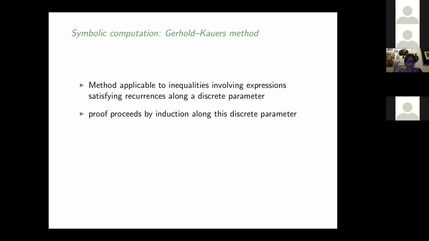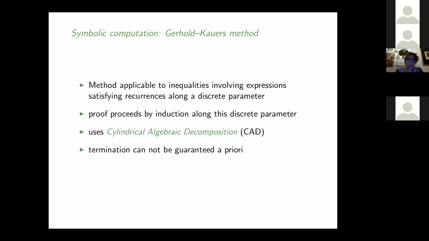The basic proof idea, and we will look at an example in a moment, proceeds by induction along this discrete parameter. In the end, it uses cylindrical algebraic decomposition, so quantifier elimination. This is also part of the reason why this method is computationally very expensive. This lies within here, and something that was also a topic at the end of the previous talk: this is a method, not an algorithm. Termination cannot be guaranteed a priori in general.